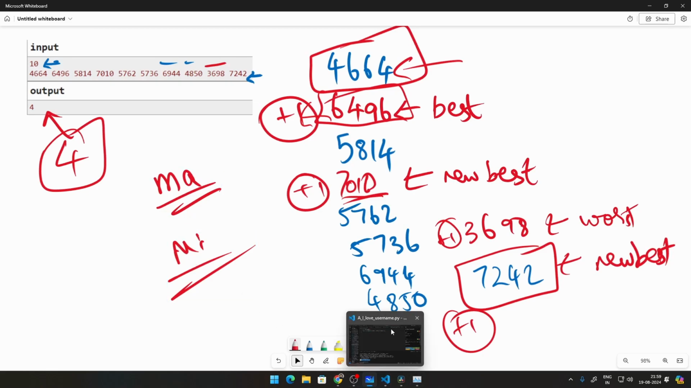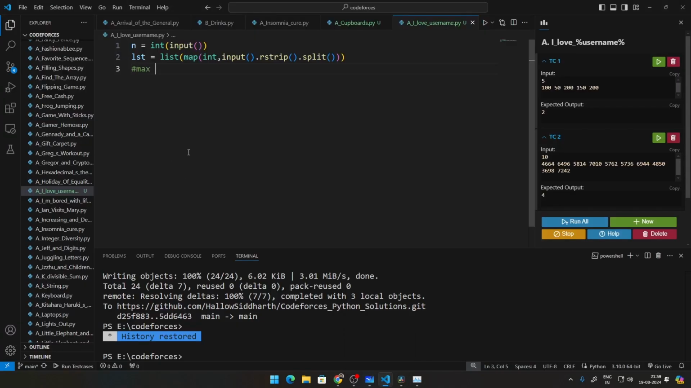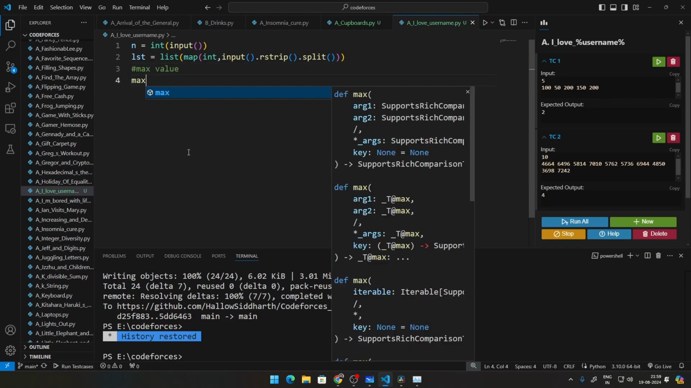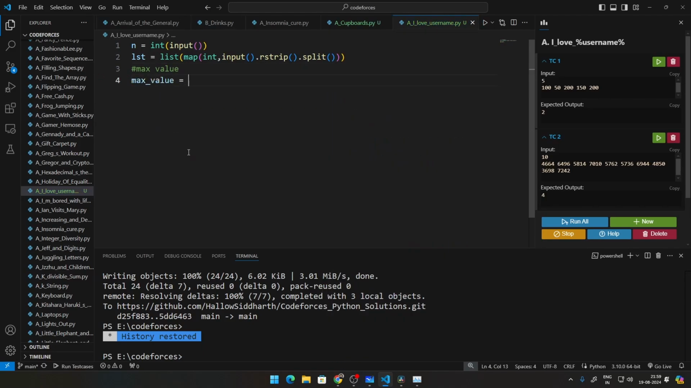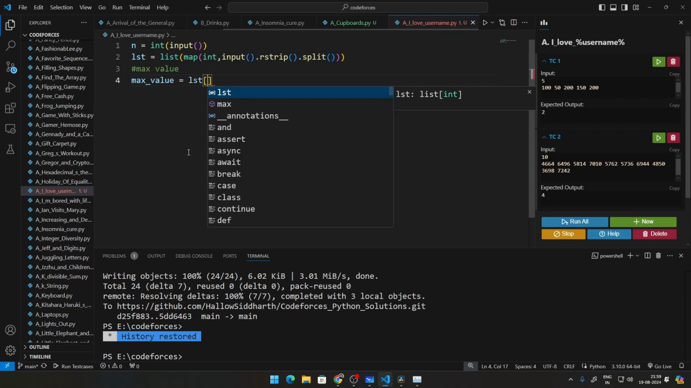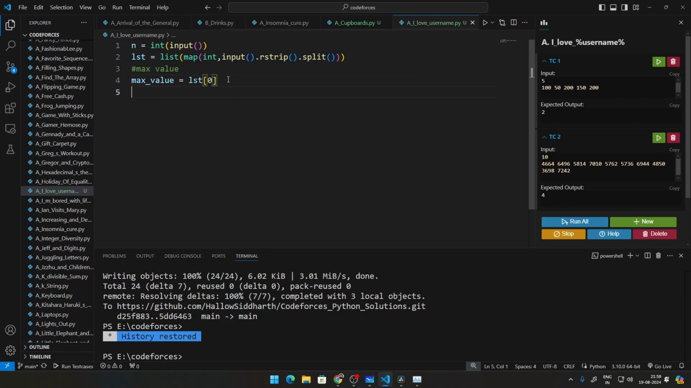We can call this ma and mi, max value, and we can call that ma because max is a function, or we can do something like max value. Then set that initially to list of 0, because initially he's not beating any record. Similarly, min value will be list of 0. First we are initializing this so that we can go from the second place and see if he's beating a record or not.